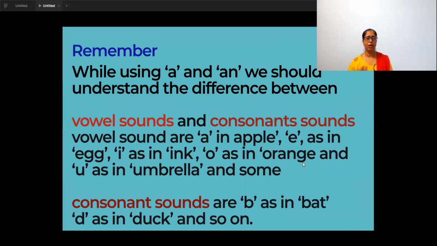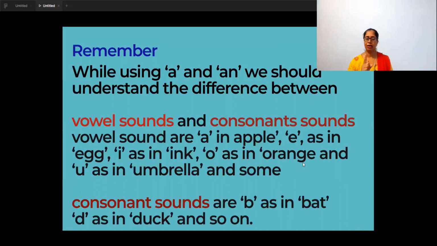So here I have written, remember, the same content is there in your textbook, page number 35. What you have to do is, what you have to remember, you will write it in your notebook. You will put today's date, you will put the lesson name, articles, and then you will copy this from your textbook neatly in your notebook as notes. And what is it you have to remember? Let's read together.